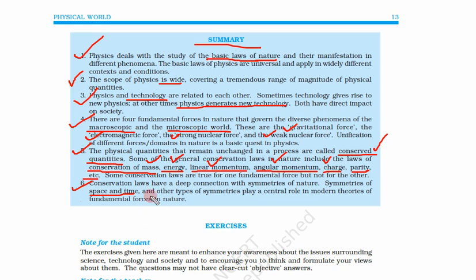Symmetries of space and time. What is the symmetry of space? That means you do your experiment at your home and in the same conditions you do your experiment in your school, so you will get the same result. That is called symmetry of space. Symmetry of time: do the experiment today or next year or after 1000 years, the fundamental law will remain the same. And other types of symmetry play a central role in modern theories of fundamental forces of nature. So symmetries play an important role in physics.